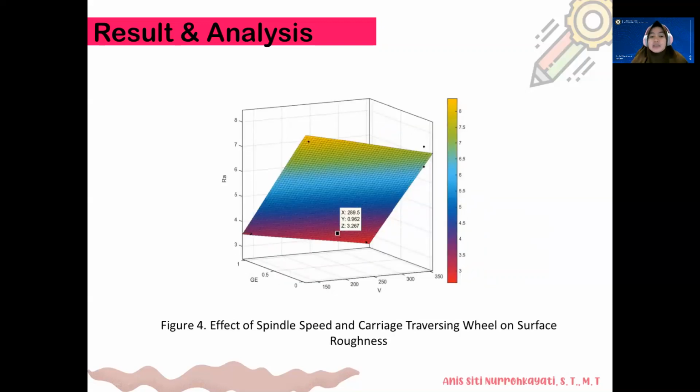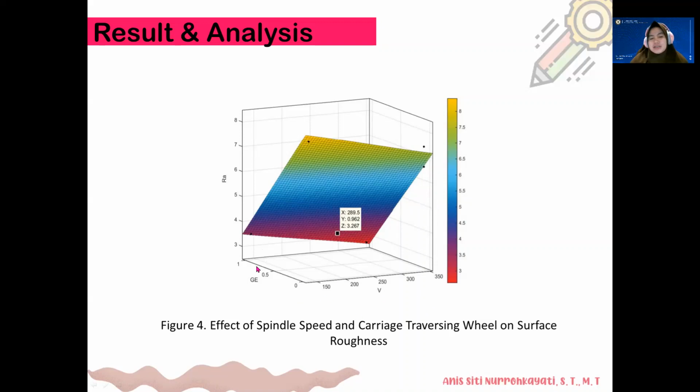This is the effect of spindle speed and carriage traversing wheel on surface roughness. We can see that when the spindle speed is low and the carriage traversing is 1, the roughness average is good in the red and blue areas, while the green and yellow are not in the standard of the turning process.